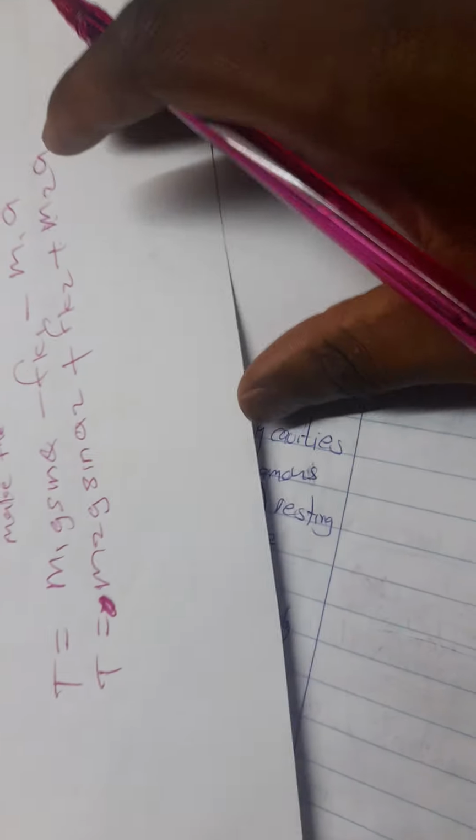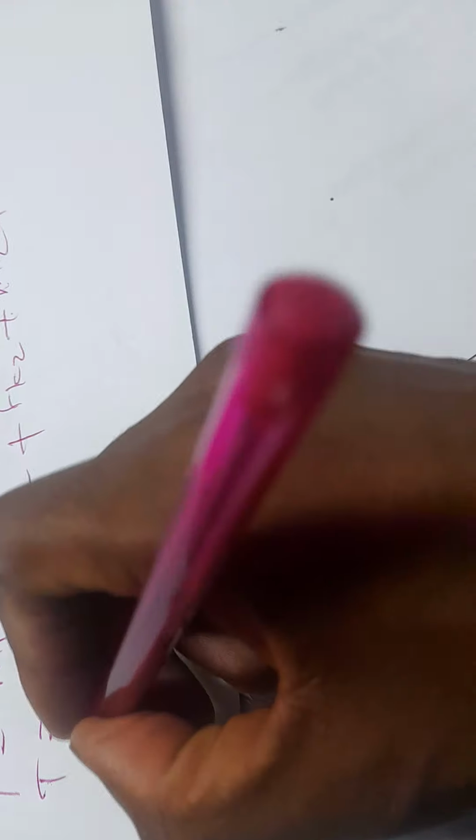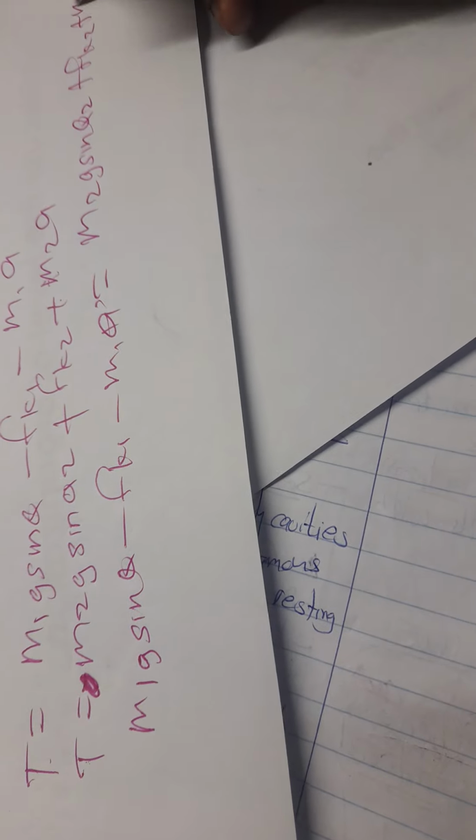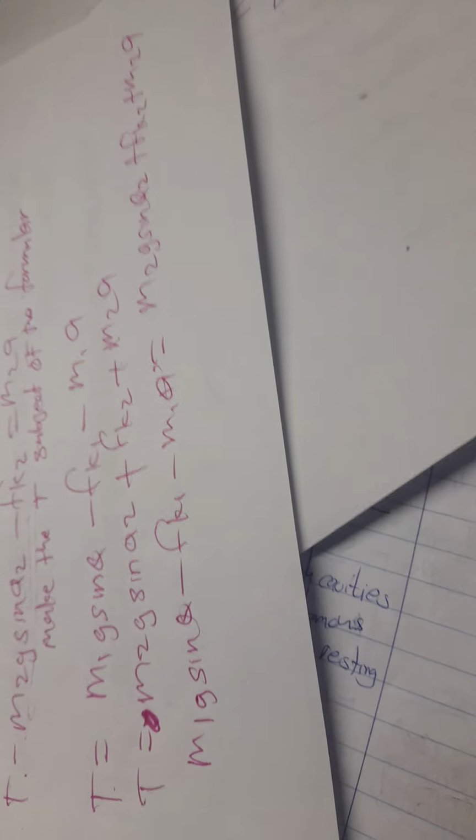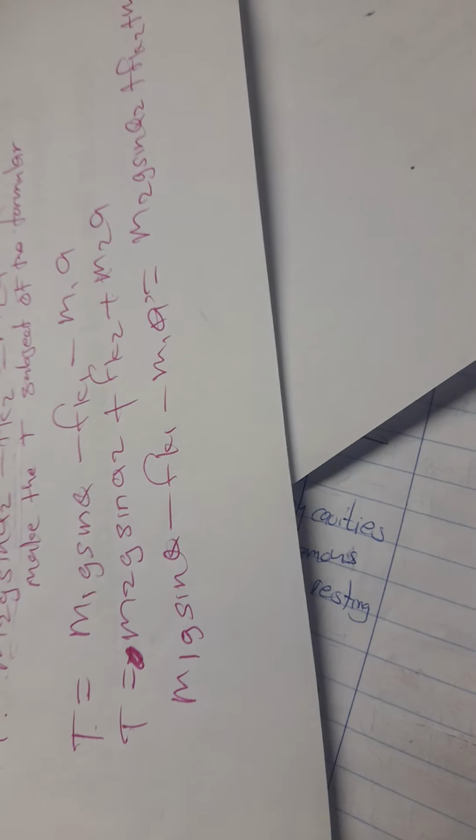Then what do I do next? I'm going to equate my T. So the first T, I'm going to equate it with the second T. After here, I can find my acceleration. How do I find it? I make a the subject of the formula there.